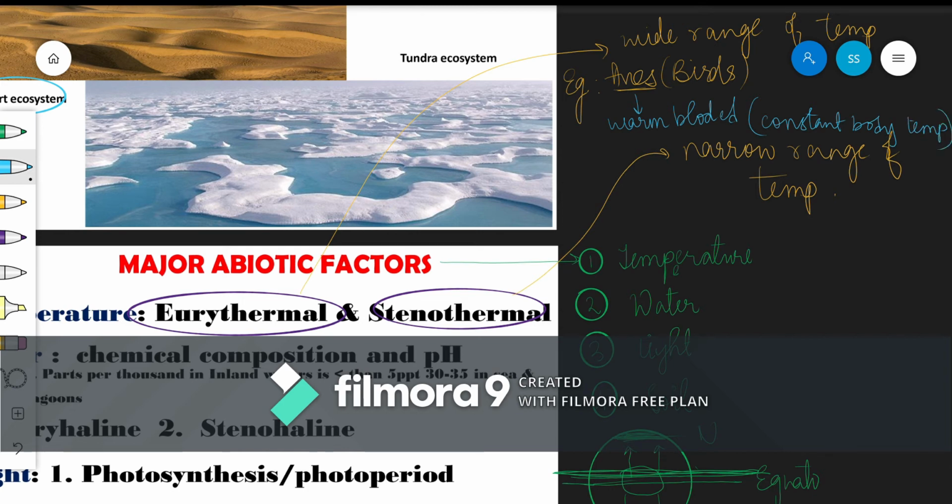Now in stenothermal, an example we can give is amphibians. Why are amphibians included in this category? Because amphibians are cold-blooded, which means that they do not maintain a constant body temperature, that is, they are ectotherms, which means their body temperature changes according to the environment.